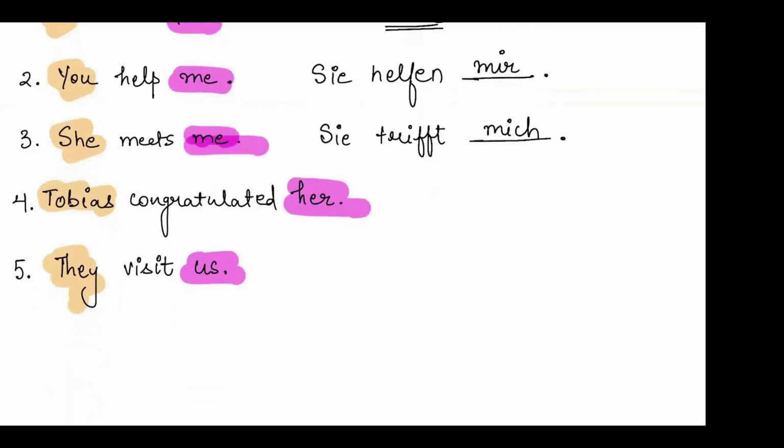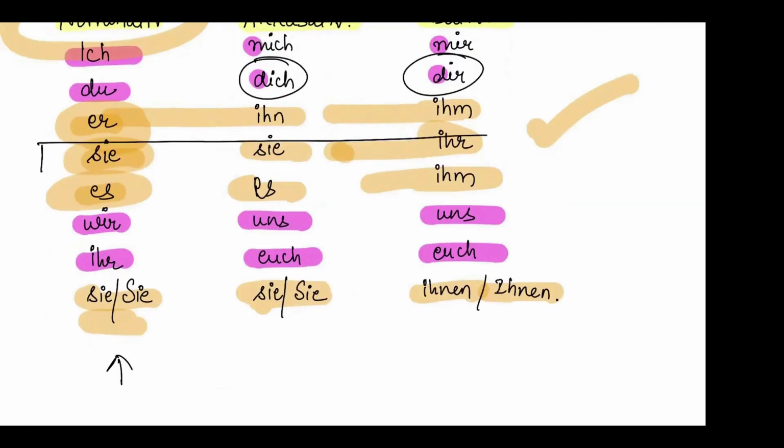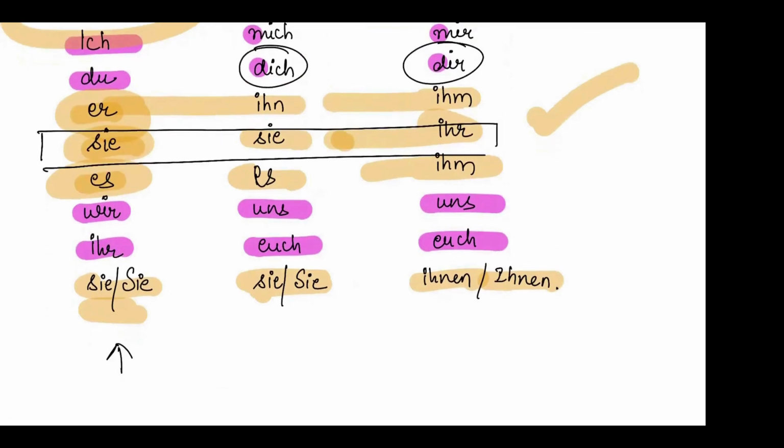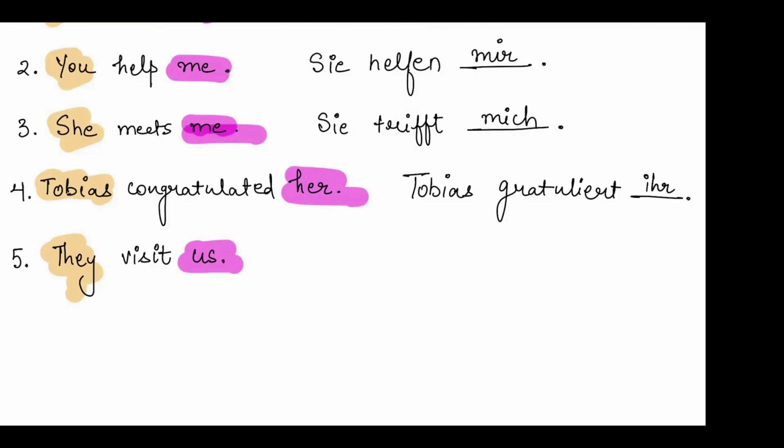Next, Tobias congratulated her. Tobias gratuliert. Gratulieren is to congratulate, and that is a dative verb. So, her, that means this category. Her is dative, hence we'll be writing ihr. Tobias gratuliert ihr will come.